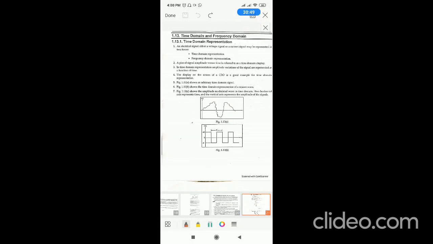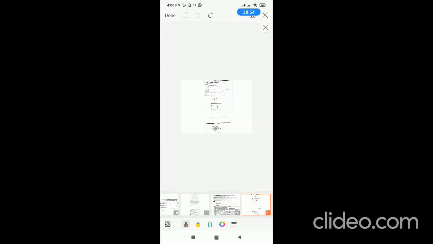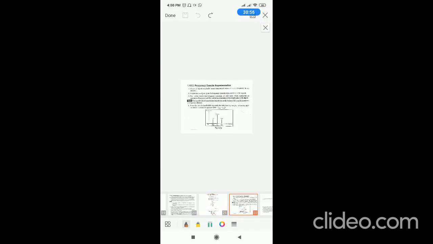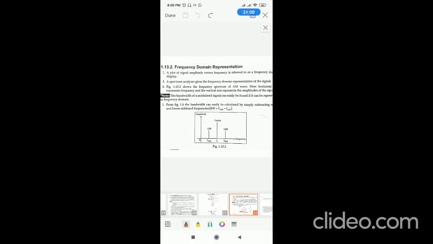The other representation is frequency domain representation. In frequency domain representation of a signal, frequency is taken on the x-axis, whereas amplitudes are taken on the y-axis. This is one of the representations of a signal, the AM signal. So after modulation of message and carrier in an amplitude modulator, the resultant signal is the AM signal.